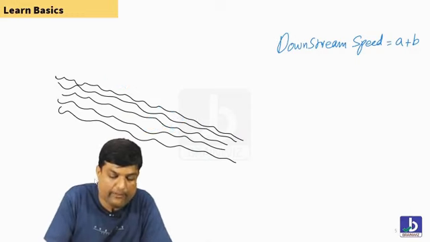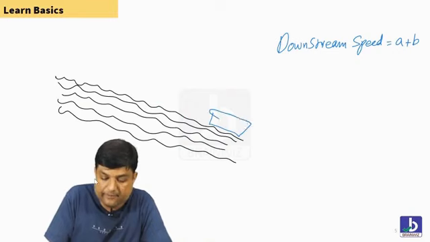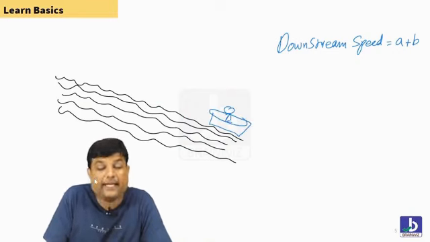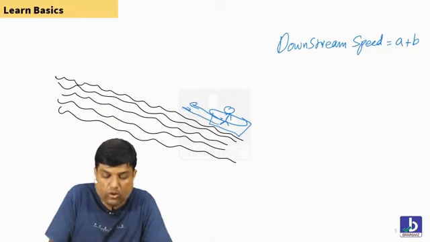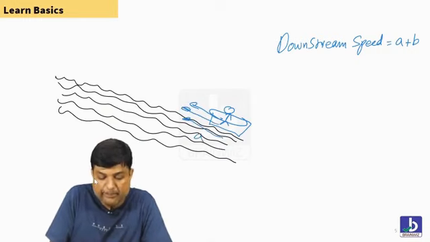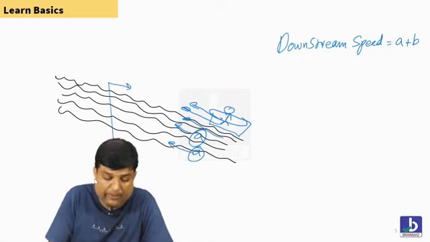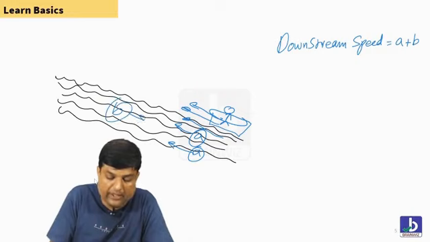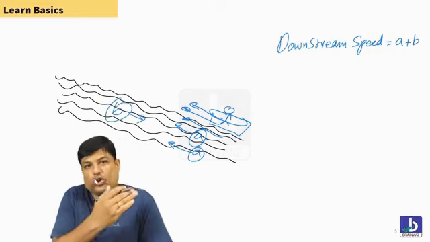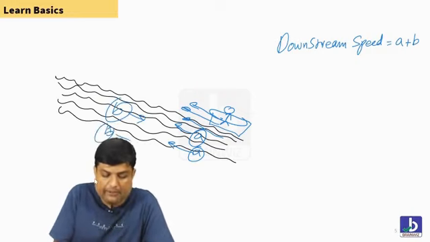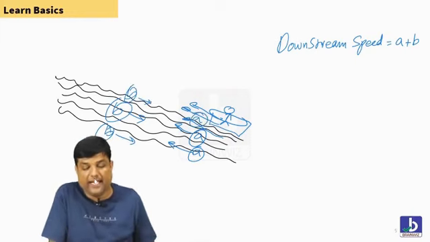Believe that the boat is here and he wants to go back. His speed is A only, students. And water is going at the speed of B. Water is always going down only. Water will not go up anytime, okay? So water is B only. And the boat is going at the speed of A.